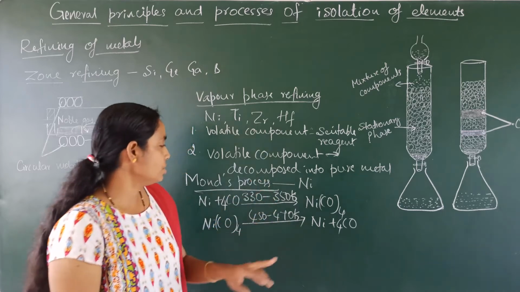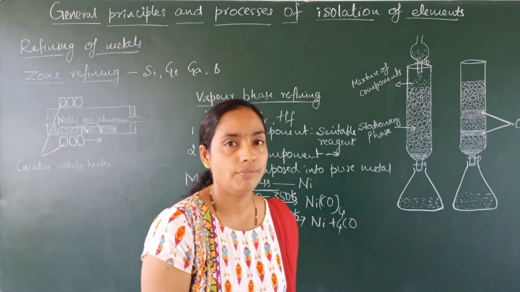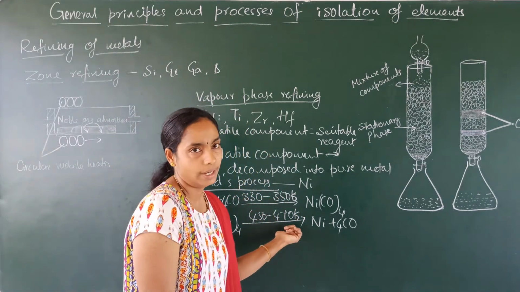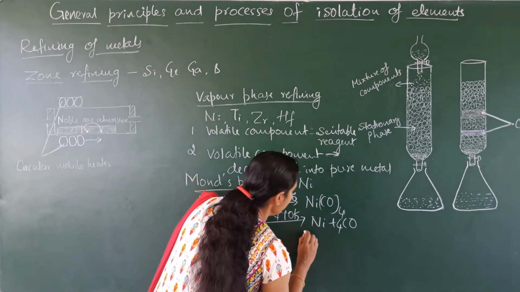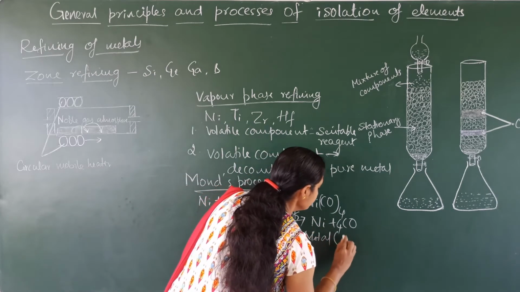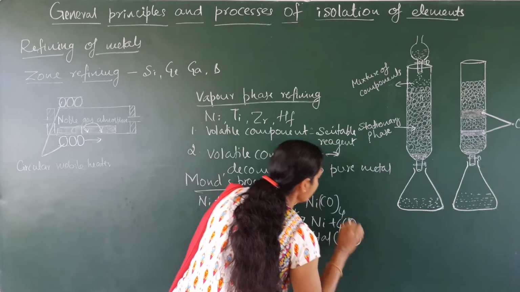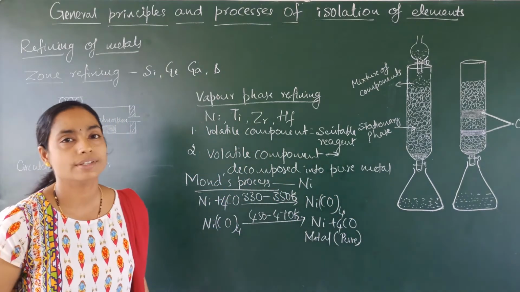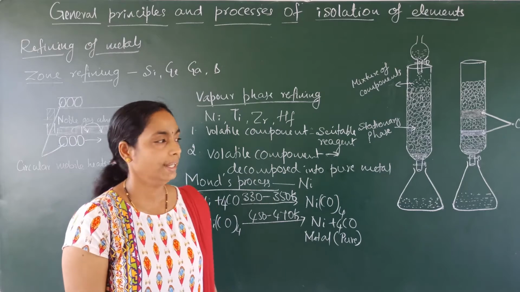While writing the equation, these conditions are the most important. You have to remember and you have to write this. And in this way, you will get pure metal. This is Mond's process of refining of nickel.